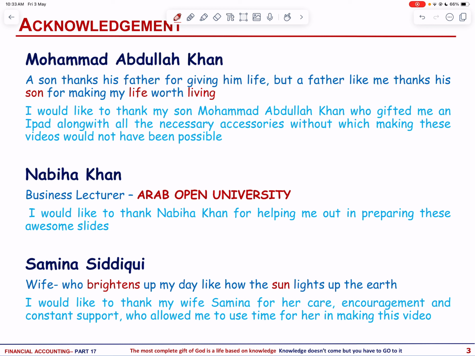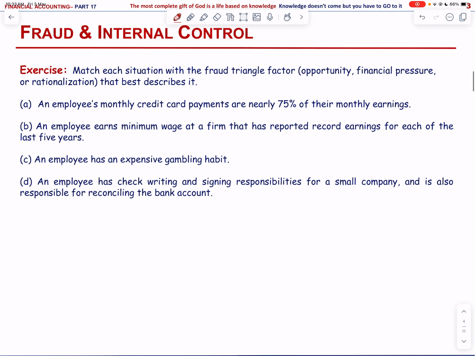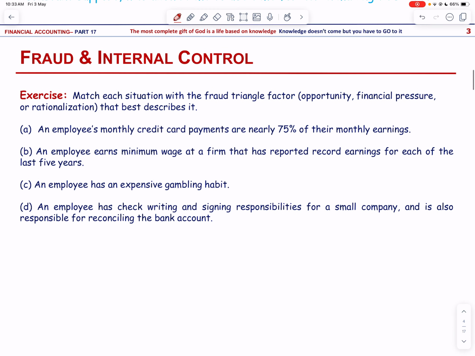So let us look into the first exercise. Match each situation with the fraud triangle factor, opportunity, financial pressure, or rationalization that best describes it. An employee's monthly credit card payments are nearly 75% of their monthly earnings. Obviously, this is an example of financial pressure.